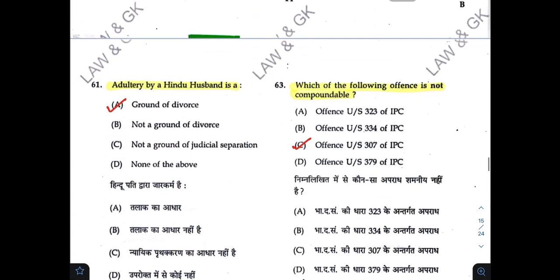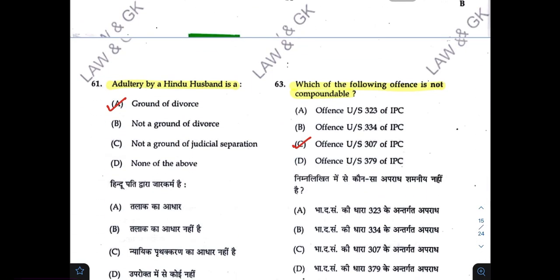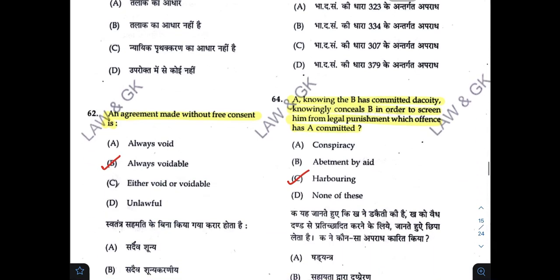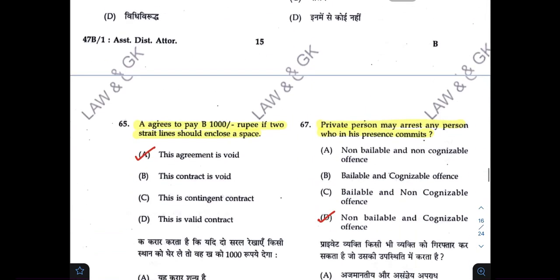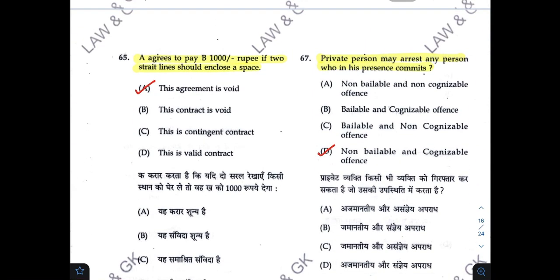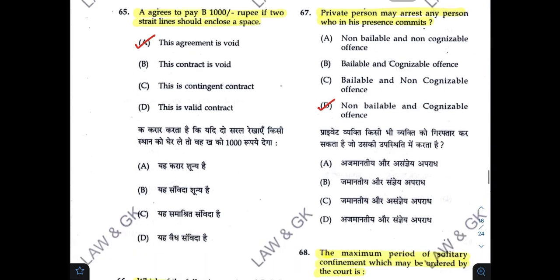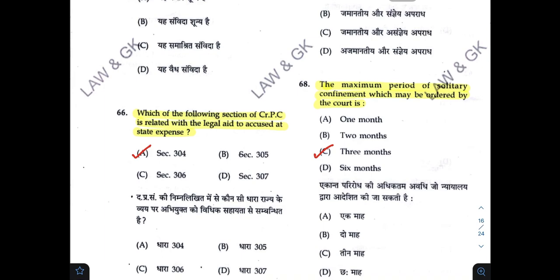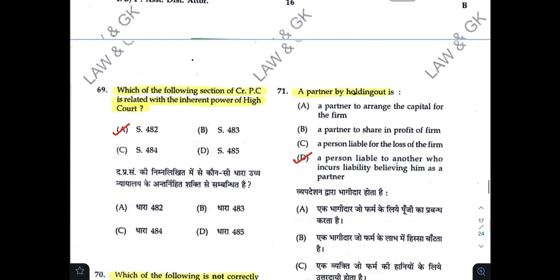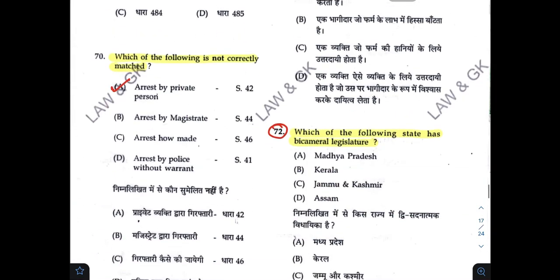A. Adultery by a Hindu husband is A. An agreement made without free consent is B. A agrees to pay B 1000 rupees if two straight lines should enclose a space. Correct answer is A. Which of the following section of CRPC is related with legal aid to accused at state expense? Correct answer is A. Which of the following sections of CRPC is related with inherent powers of High Court? Correct answer is A. Which of the following is not correctly matched?